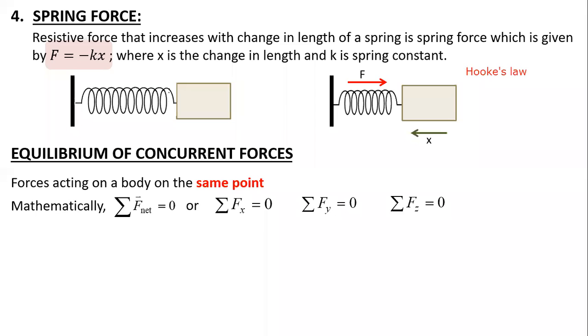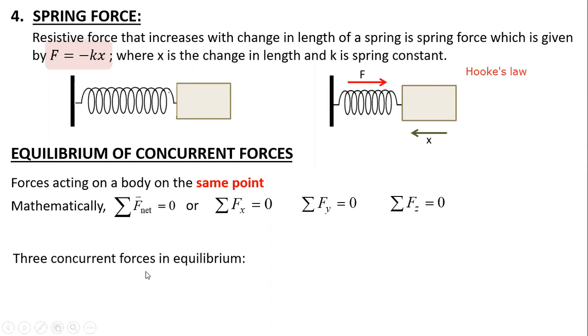So whenever there is a term equilibrium, just remember the addition of all the forces acting on it should be equal to 0. If you're taking with respect to x, y, z, take respective 0, or if you're directly finding the vector of the net, the summation will be 0. Nothing but if it is given in terms of i, j, and k. So one question was there, I think, related to that in the TWT, where the net value needs to be 0. You need to find the third vector.